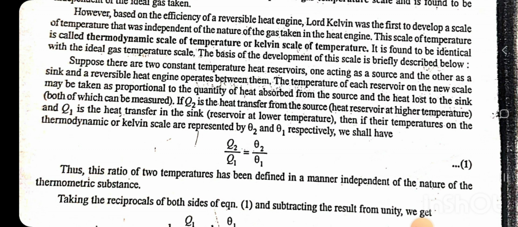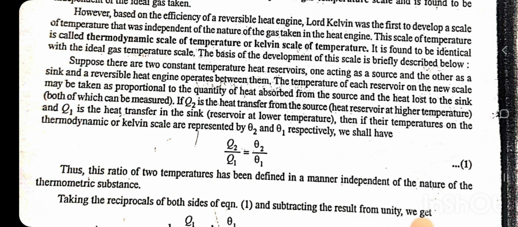Suppose there are two constant temperature heat reservoirs, one acting as a source, another acting as a sink, and a reversible heat engine operates between them. The temperature of each reservoir on the new scale may be taken as proportional to the quantity of heat absorbed from the source, and the heat loss to the sink, both of which can be measured.